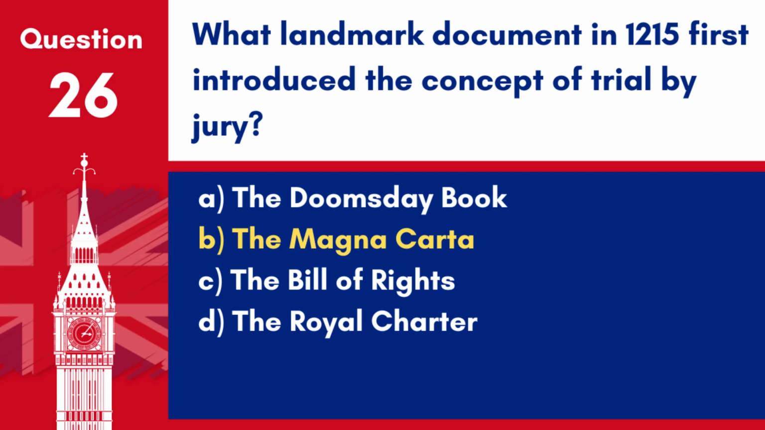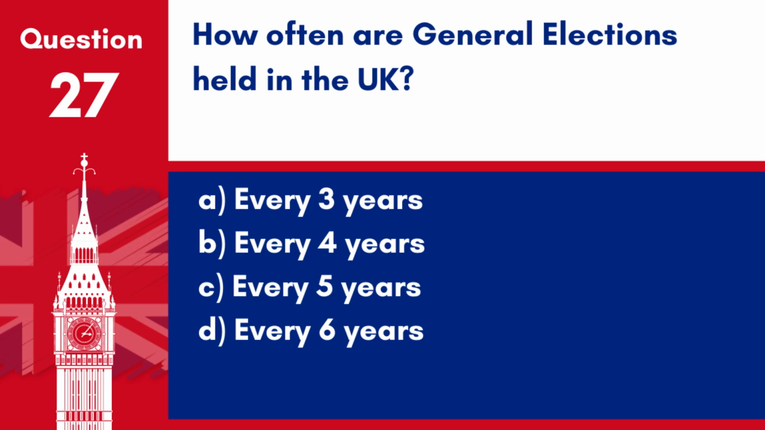Answer. B. The Magna Carta. The Magna Carta, signed in 1215, introduced the concept of trial by jury, among other legal protections. Question 27. How often are general elections held in the UK? A. Every 3 years. B. Every 4 years. C. Every 5 years. D. Every 6 years.